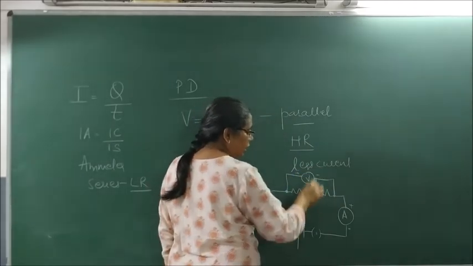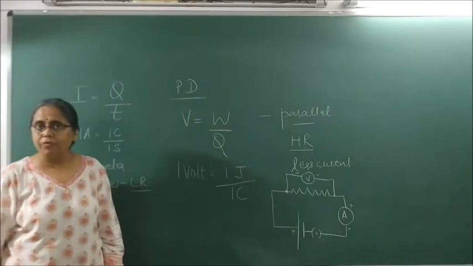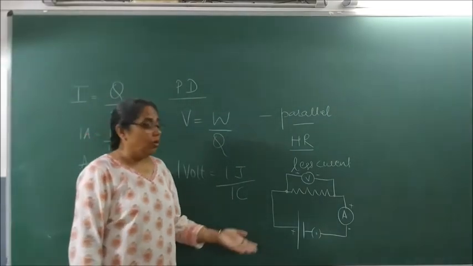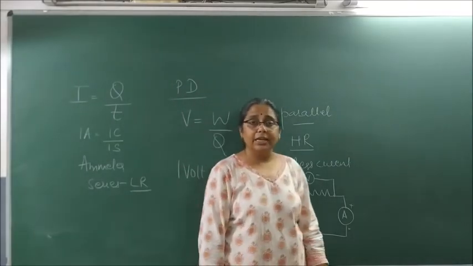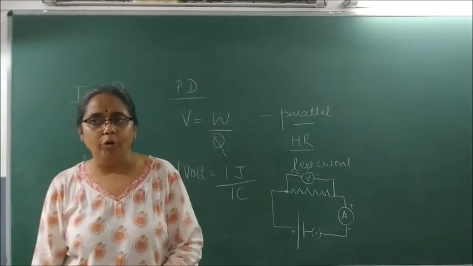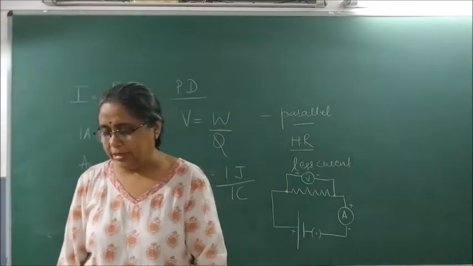Voltmeter, positive to negative. Positive of the cell to positive of the voltmeter and negative of the cell to the negative of the voltmeter. What happens if voltmeter is connected in series? It will blast as it cannot have more current flowing through it.